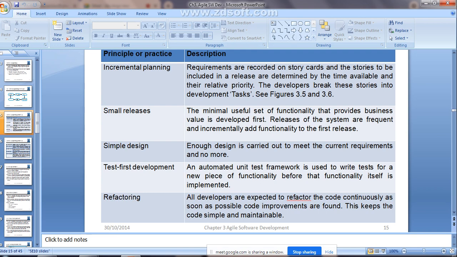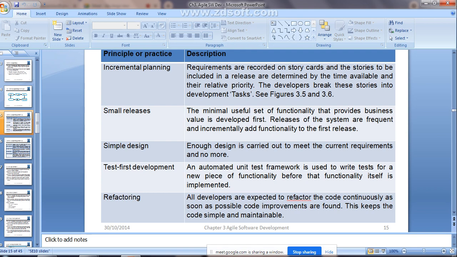So in that case, those developers will refactor the code continuously, to reduce the complexity of the system, or to reduce the maintenance effort of the system. For such reasons they are going to refactor the code continuously to make code improvements.